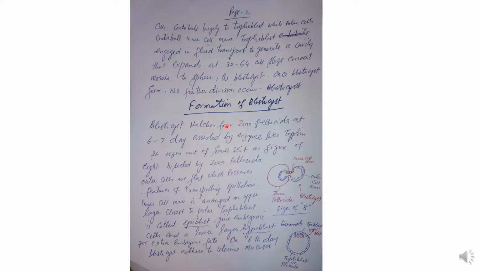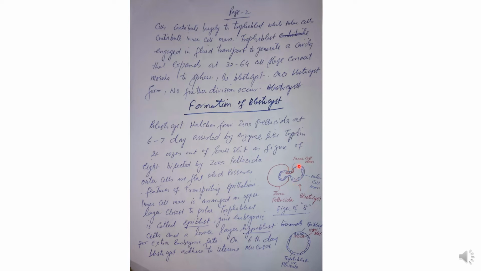The blastocyst hatches out from the zona pellucida at 6 to 7 days. The term hatching is derived from a chick embryo, which breaks the eggshell and comes out from a slit or hole in the eggshell. That term is used here. Hatching from the zona pellucida at 6 to 7 days is assisted by an enzyme like trypsin. This is the zona pellucida, and a small hole here is created by the trypsin enzyme, and the blastocyst comes out in a figure of 8.